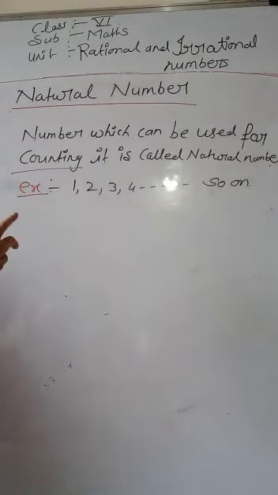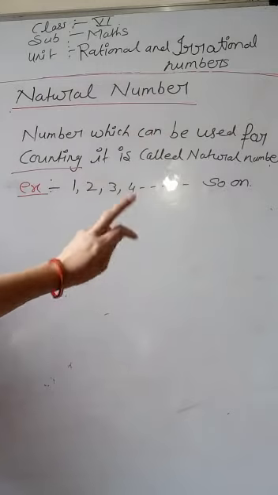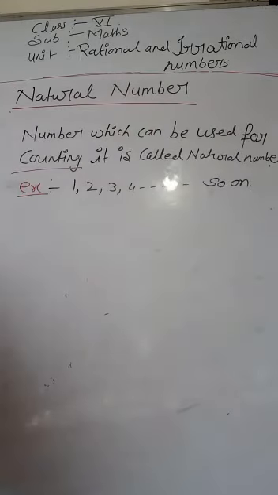वो नंबर जो हम काउंटिंग के लिए यूज़ करते हैं, it is called natural number. Example is 1, 2, 3, 4, 5, 6, 7, 8, 9, 10 and so on. Okay.